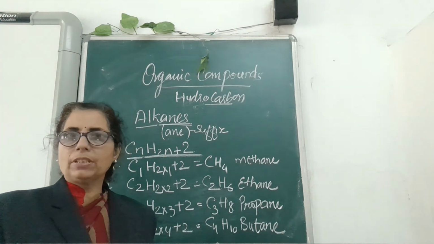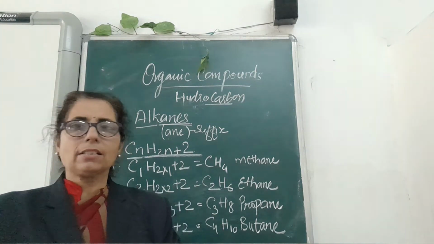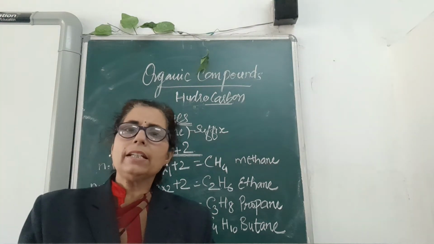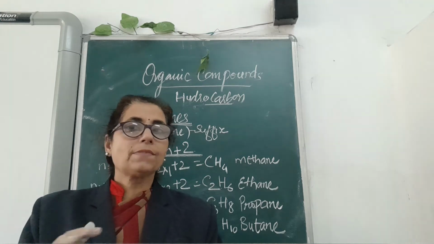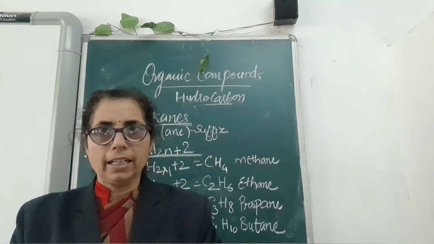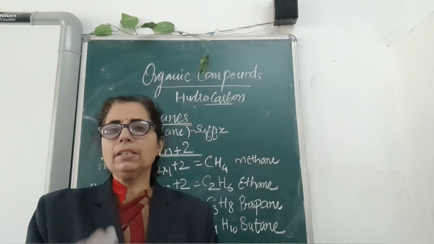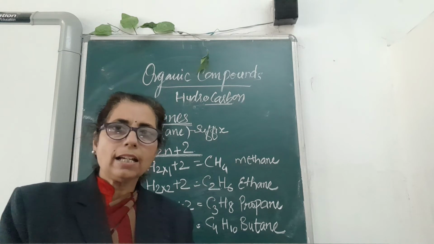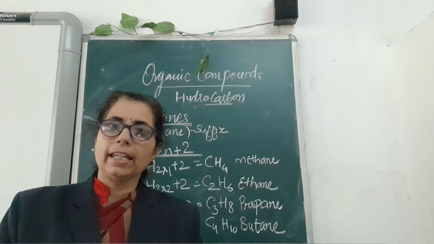Similarly, then come with but. The word but is used when there are 4 carbon and the suffix "ane", as we have used the same formula. Similarly, when we increase the number of carbon, when it is 5 carbon, you will call it pentane. 6 carbon, hexane. 7 carbon, heptane. 8 carbon, octane. 9 carbon, nonane. And 10 carbon, you will call it decane.